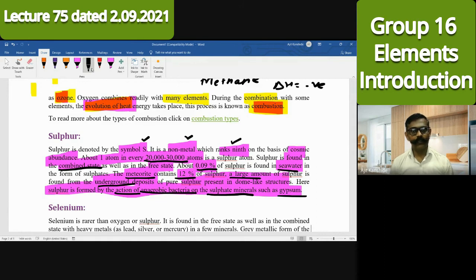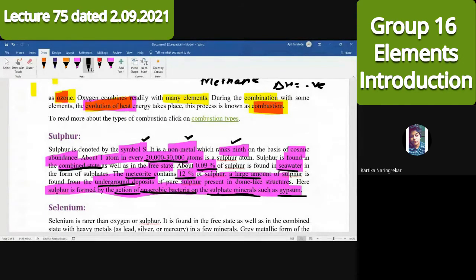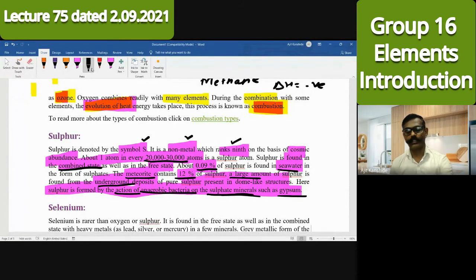So if I were to repeat: symbol capital S, non-metal, ninth rank, meaning one atom you will find in 20,000 to 30,000 random atoms, abundance 0.09% in seawater, and in meteorites it is 12%, and largely it is in the earth, in a dome kind of form, and it can be obtained by action on sulfate minerals like gypsum. By whom? Anaerobic bacteria. So is the explanation for sulfur clear? Yes, sir. Very good, very good. First time I am getting a sound reply.